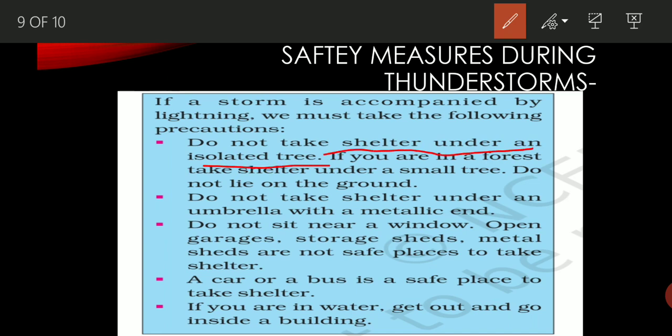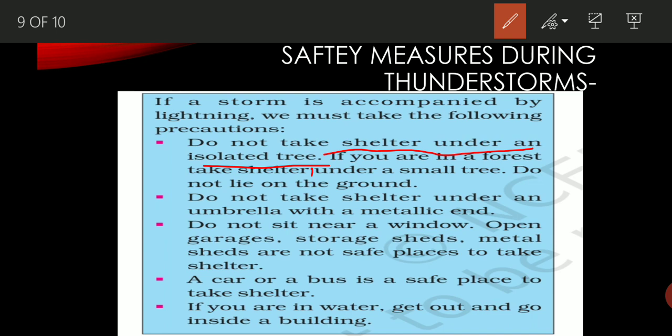The reason behind that is an isolated tree, if it is green, is a good conductor of electric current. And as we have already read, during lightning electric charges are generated in the sky because the cloud particles rub together, and after this collision friction is generated, and this friction causes the electric charges.